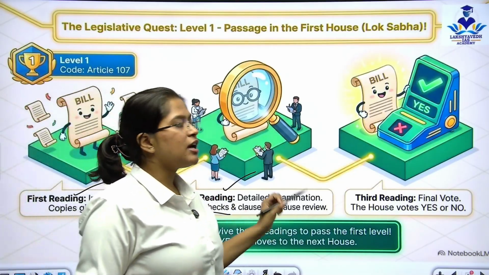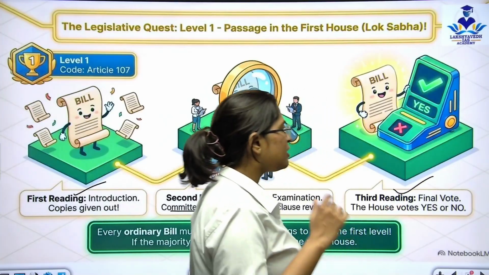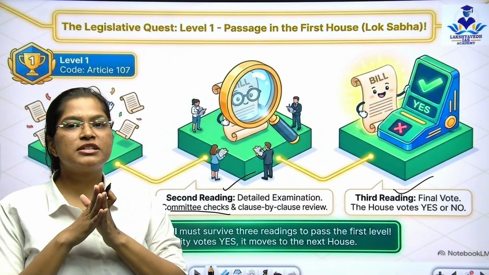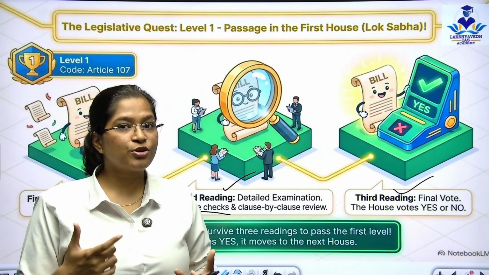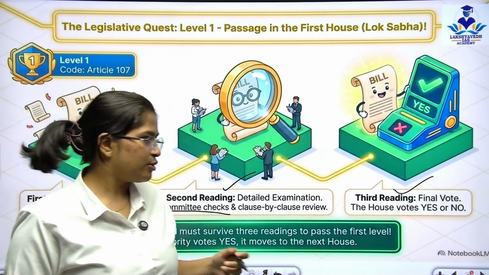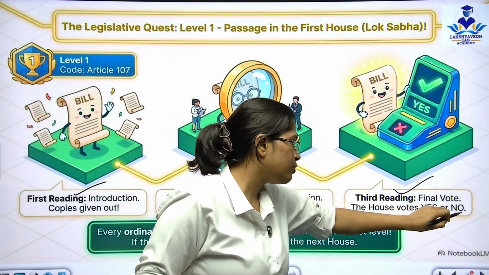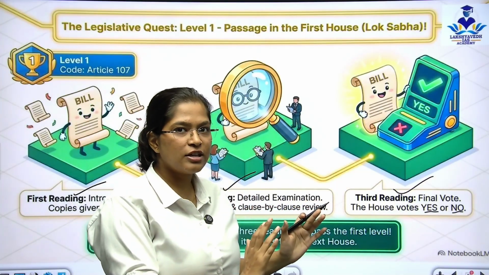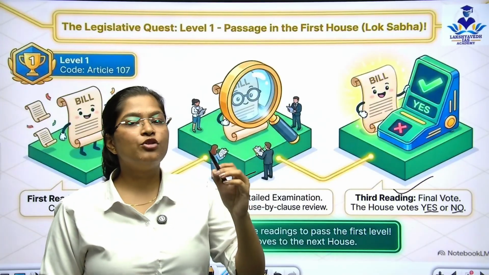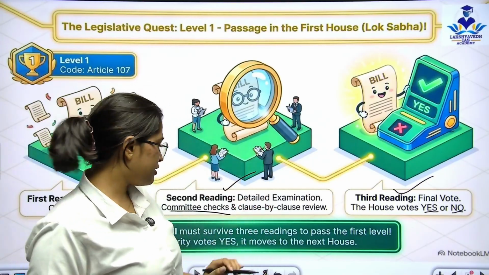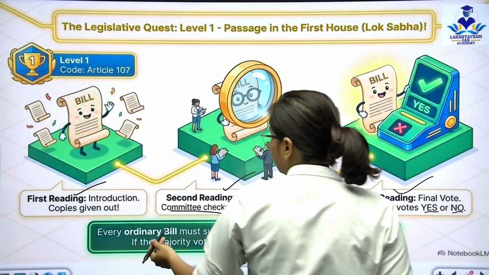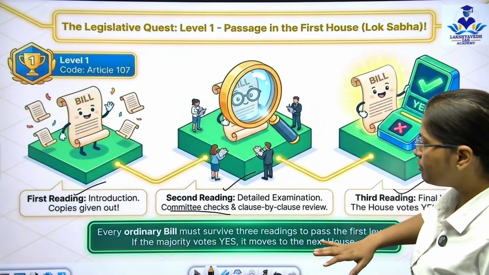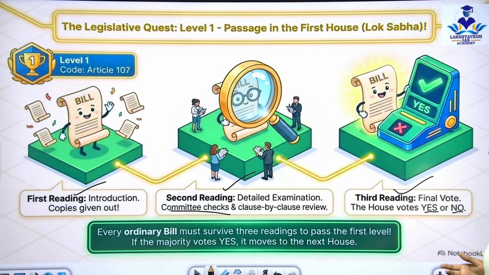After the second reading happens the third reading, the final vote. The house basically tells us that it is a yes or no for the bill to go to the second house. Yes or no. The final reading. अगर ये 3 steps follow किए जाते हैं लोक सभा में, तभी वो बिल जाएगा राज्य सभा में. That is it here. And we can understand that every ordinary bill must survive 3 readings to pass the first level.